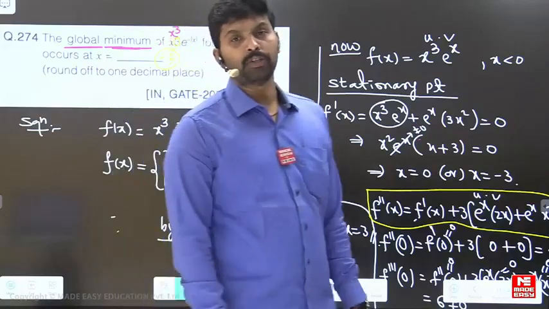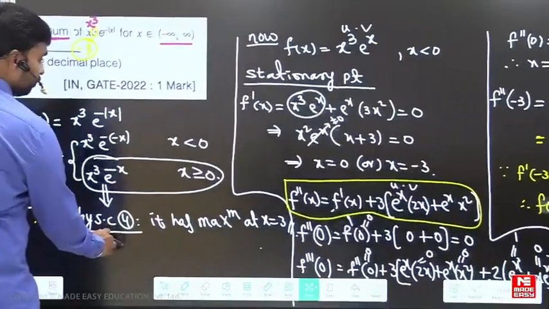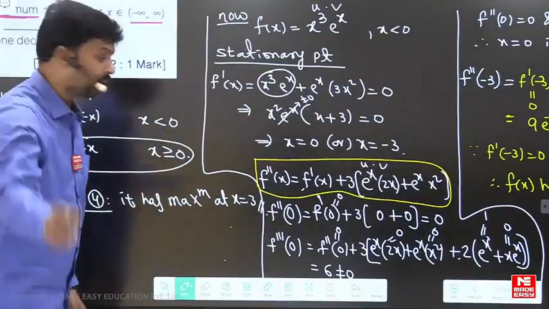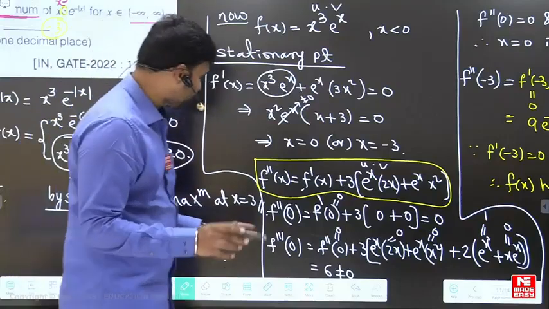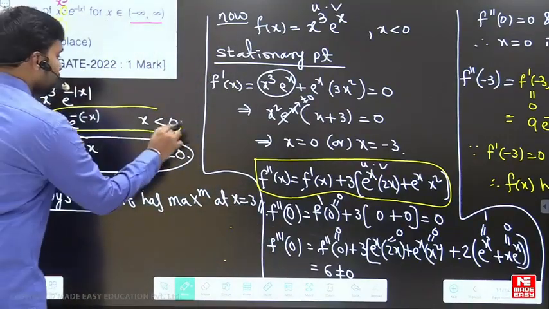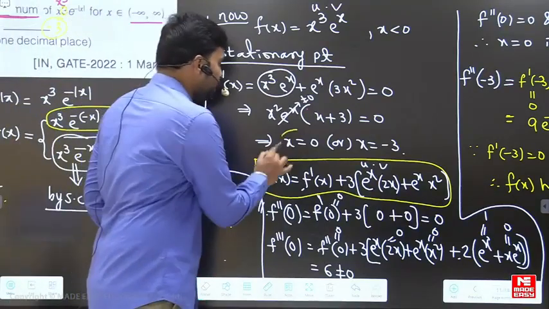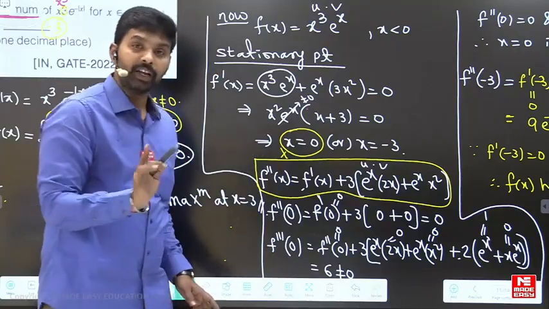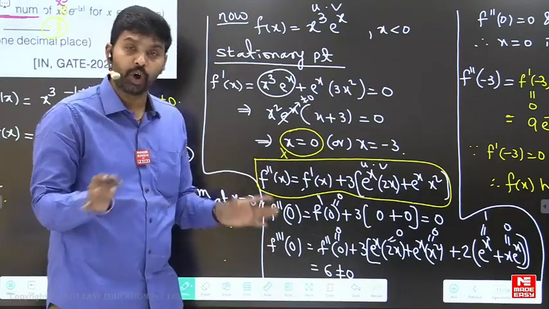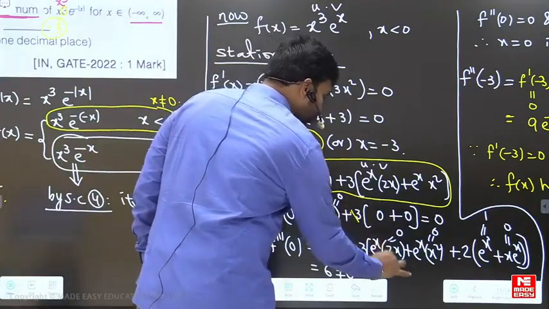Yes, we can remove also. Yes, someone is saying beta. Yes, beta. Yes, very good. So the person is saying that here for x less than 0, x not equal to 0. So when x is not equal to 0, there is no need of discussion of f dash of x at x equal to 0 or f double dash of x. So this is not needed here. Okay. So this part is not needed here.